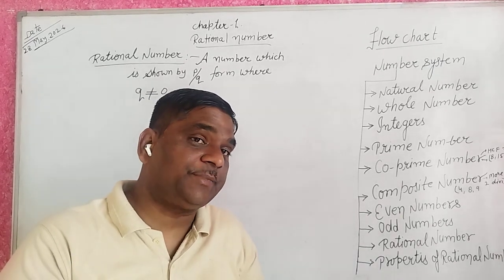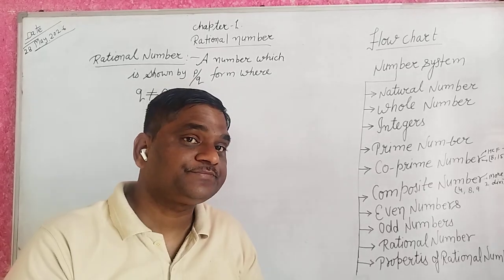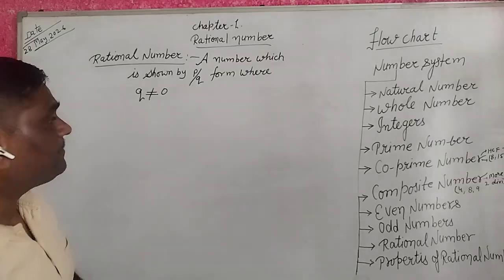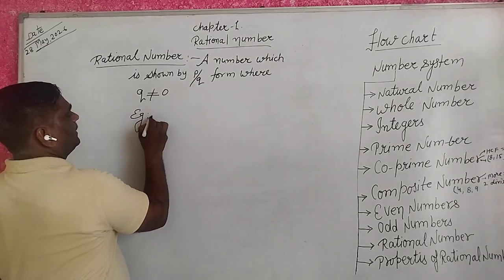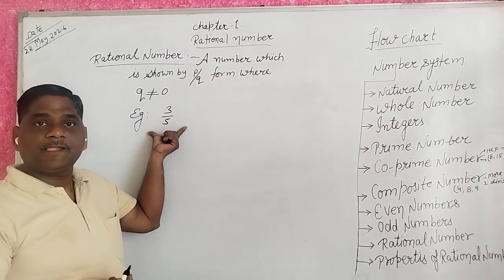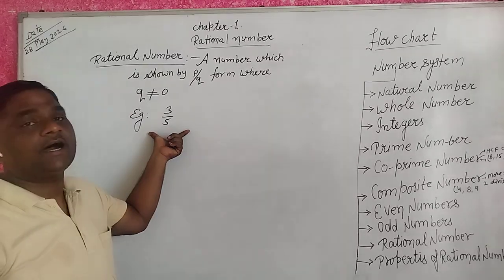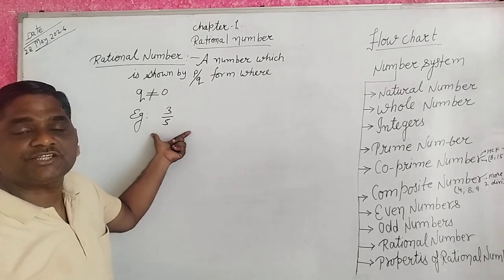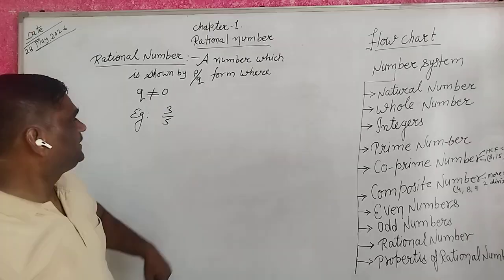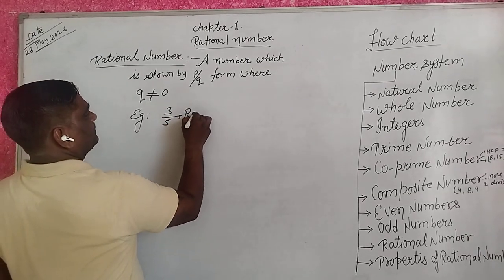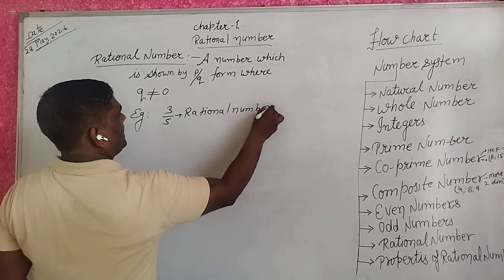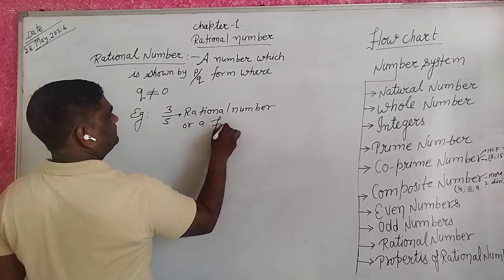Then what is the difference between a rational number and a fraction? For example, we write here 3 upon 5. Are you saying that is a rational number or a fraction? Yes, that is a rational number, or a fraction.